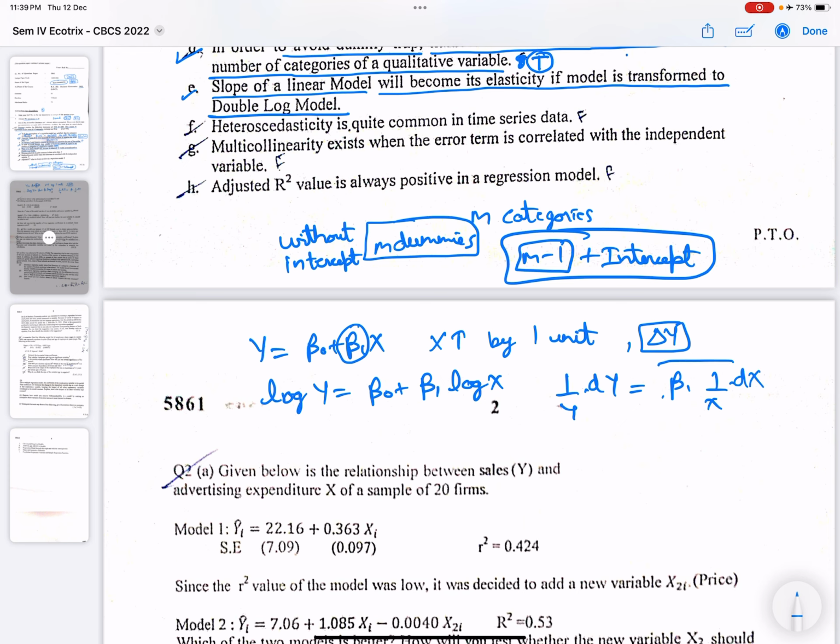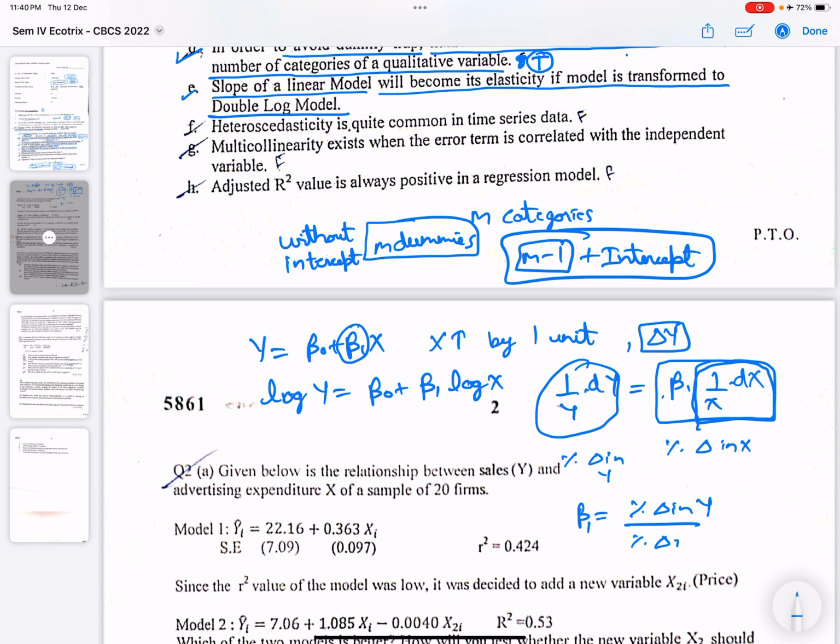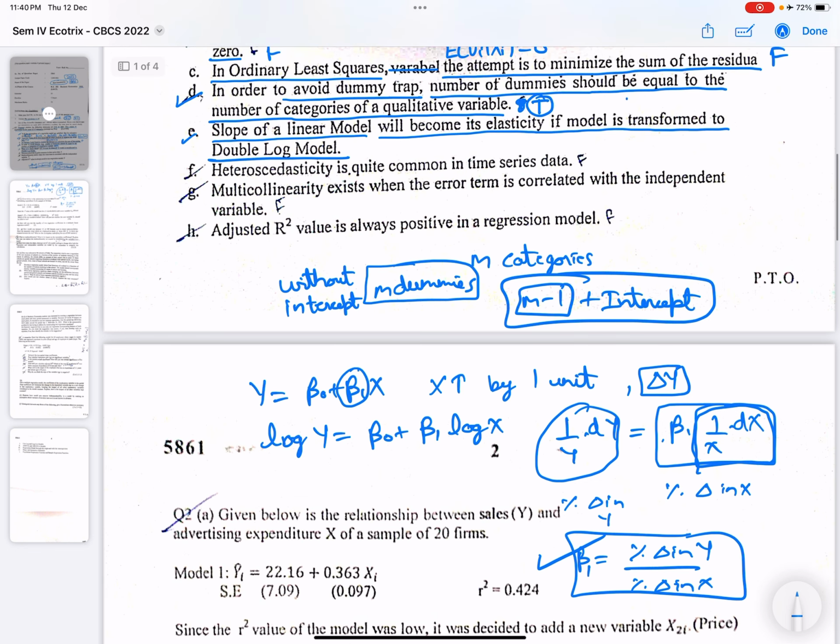So this term gives the percentage change in x, and this term gives the percentage change in y. So beta 1 gives percentage change in y upon percentage change in x, which is nothing but elasticity. Okay, so it will become the elasticity. So this statement is true.